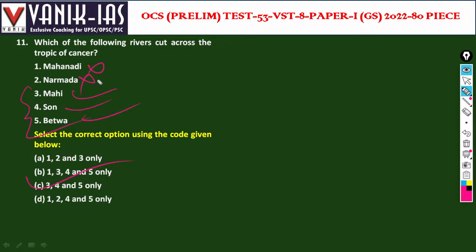Next. What are the states that Tropic of Cancer passes through? Many times they ask this question. There are 8 states, remember.